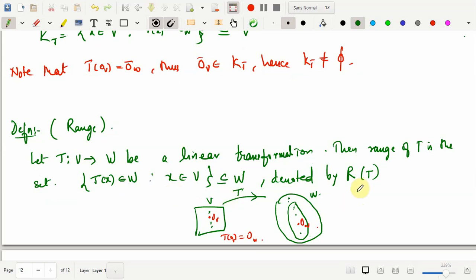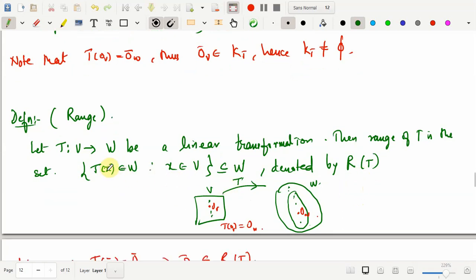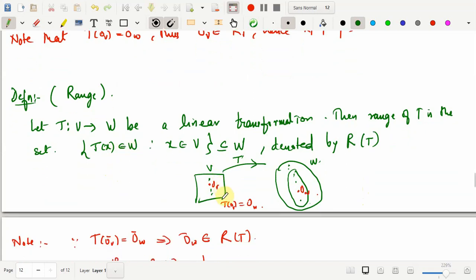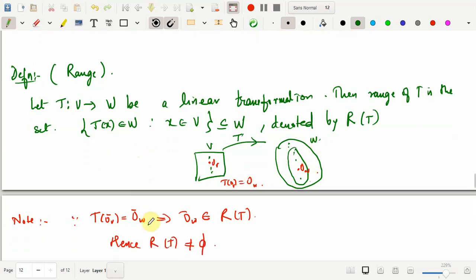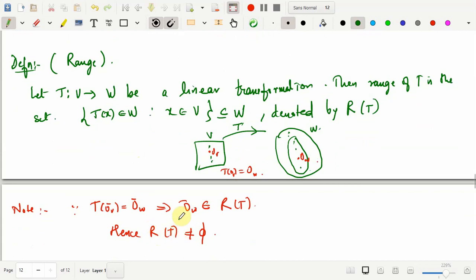It's denoted by R of T. It's non-empty because there is an element in V which has an image in W, that is 0. 0 maps to 0, and therefore T of 0, which is in fact 0 from W, is always part of this R of T, and that's the reason this R of T is non-empty.